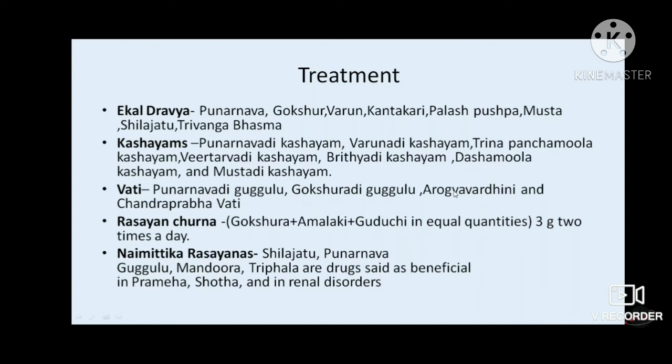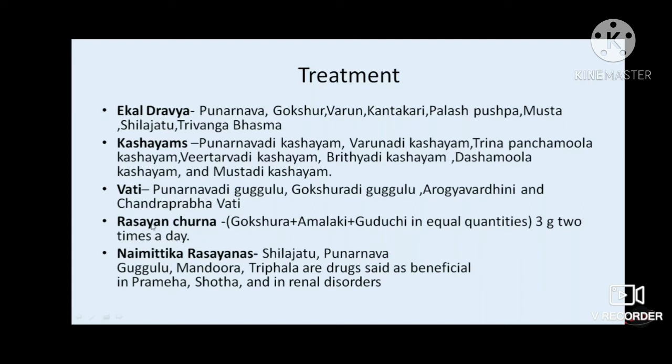Then Arogyavardhini we use in view of clearing all the Srotosanga, or opening up the channels in the system. It acts as a Lekhana Dravya and helps to clear the Srotosanga or Srotoavrodha. And then we can go for Chandraprabha Vati.